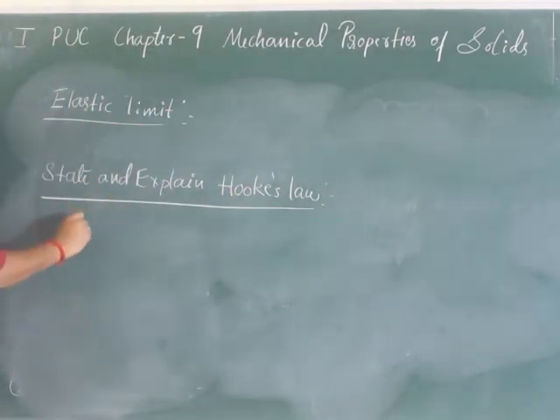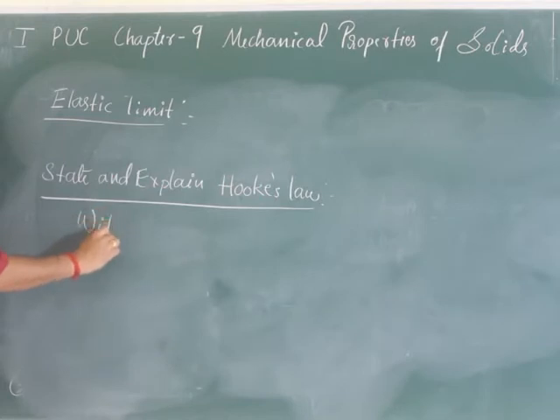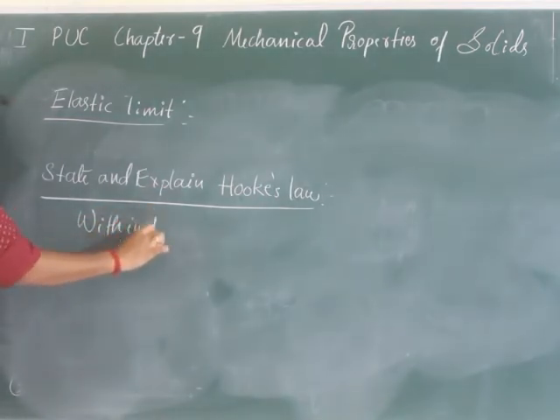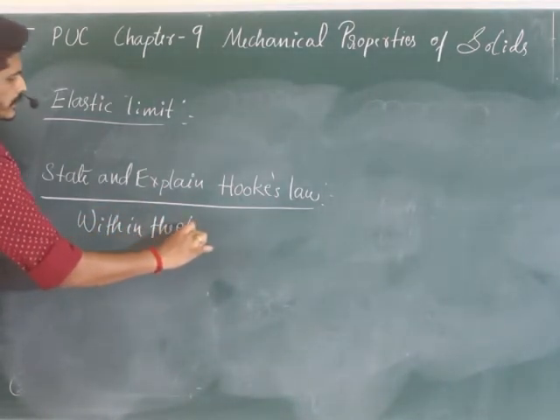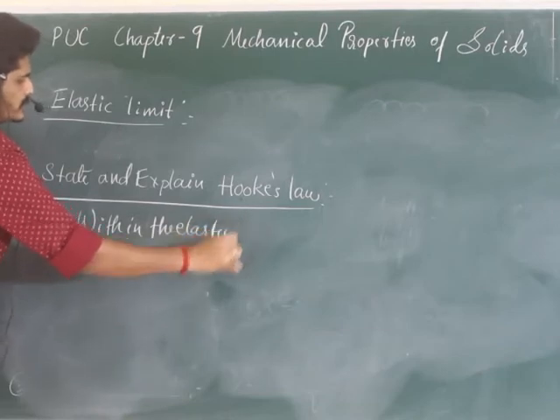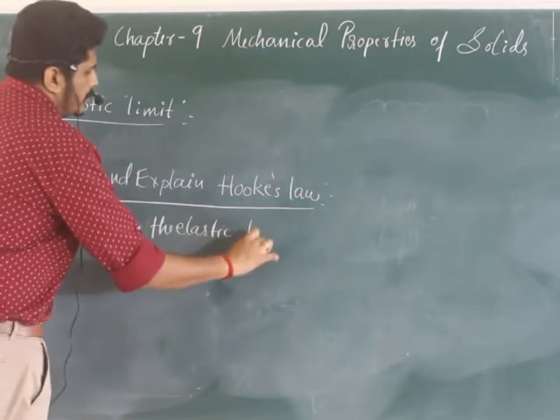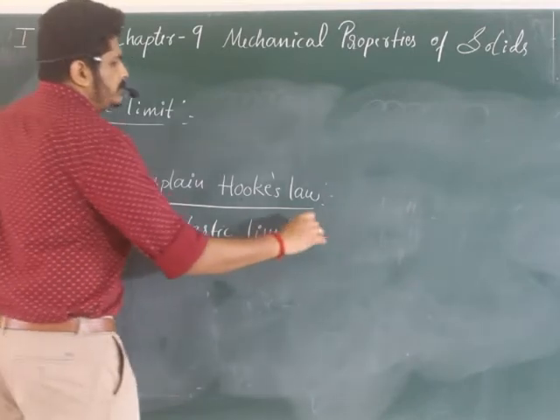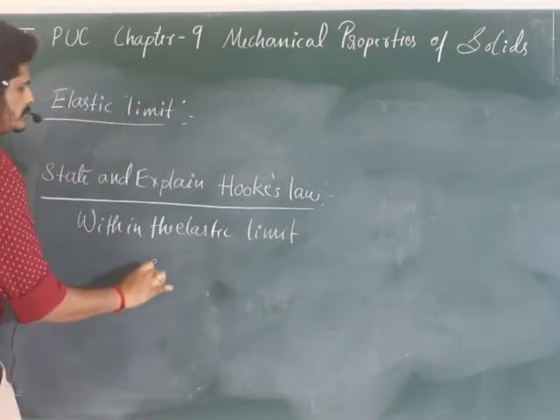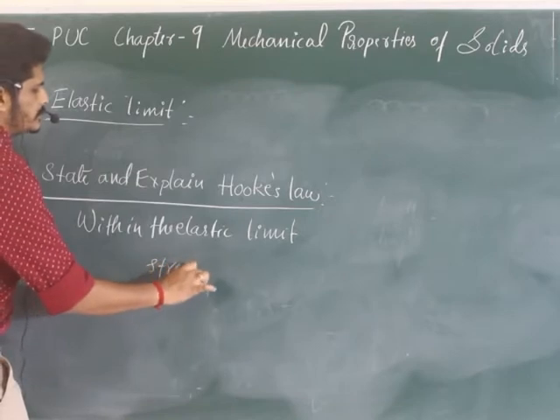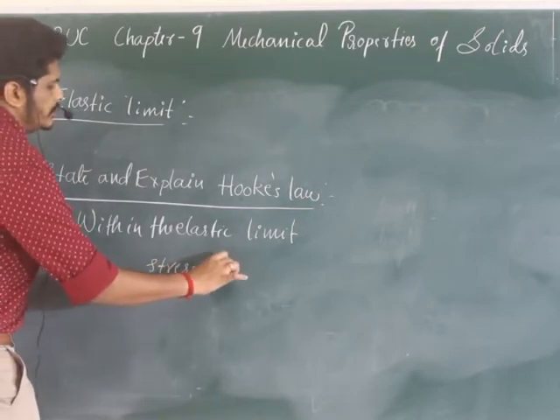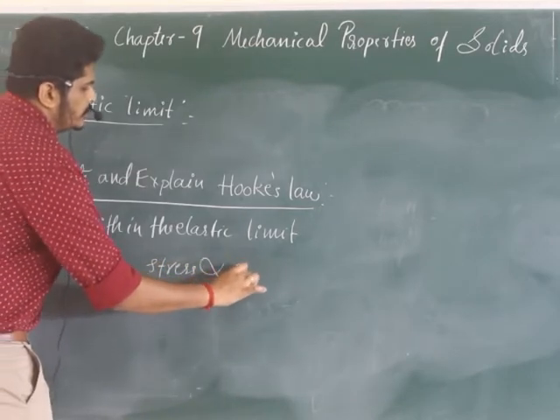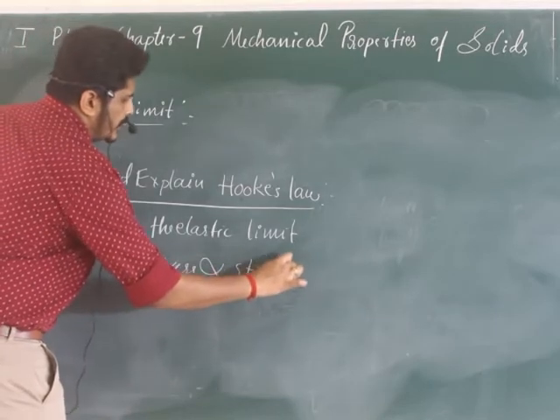So, within the elastic limit, stress is directly proportional to strain.